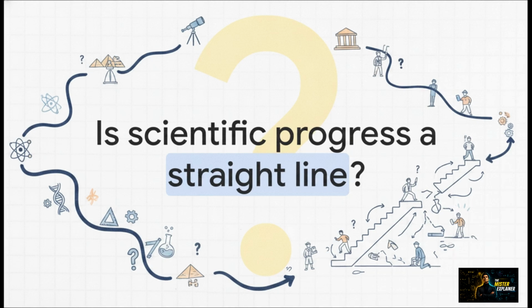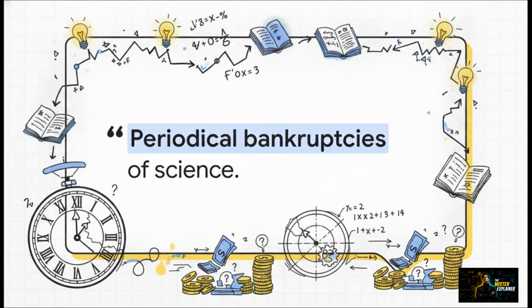But as we'll see today, that assumption misses the true, messy, and totally fascinating reality of how we actually learn about our universe. To really shatter that illusion of a straight line of progress, consider how scholar Alfred Edward Taylor describes certain eras. He called them periodical bankruptcies of science. It's a pretty powerful phrase, right? It reminds us that knowledge isn't just cumulative. Sometimes profound understanding is gained, only to be completely lost for centuries, and then miraculously found again.